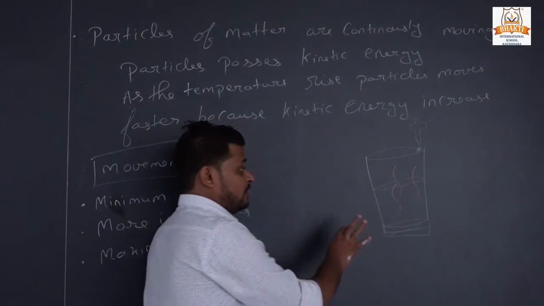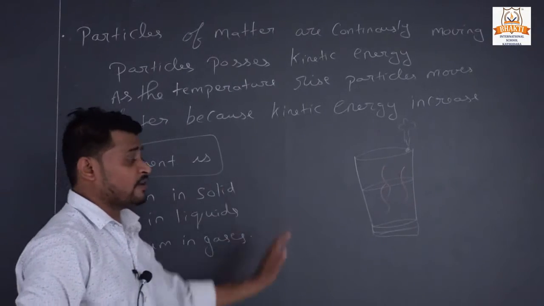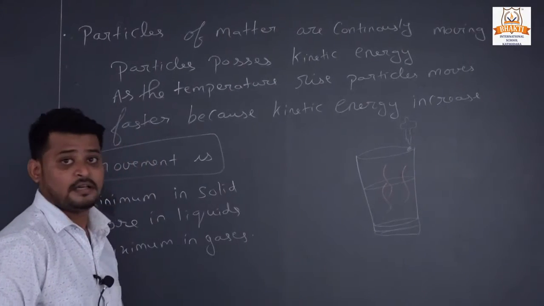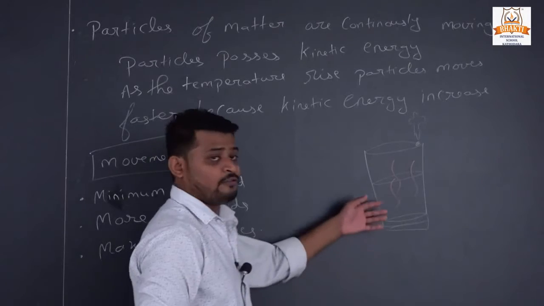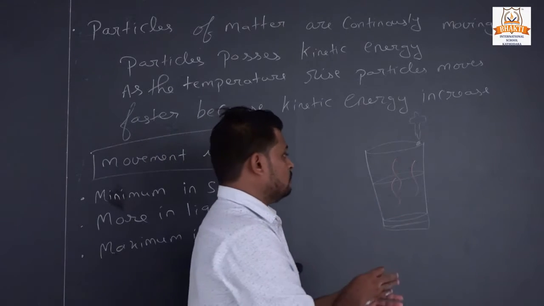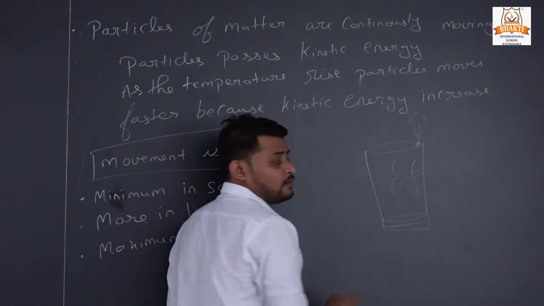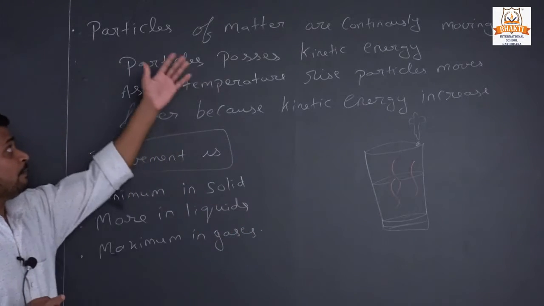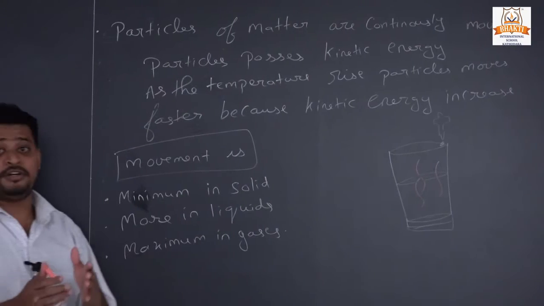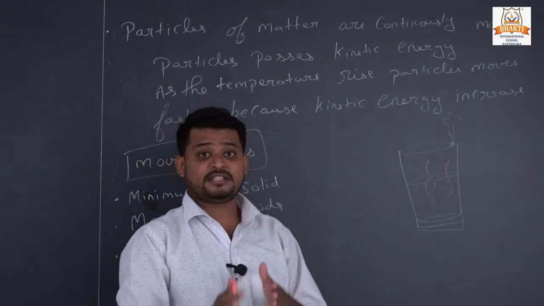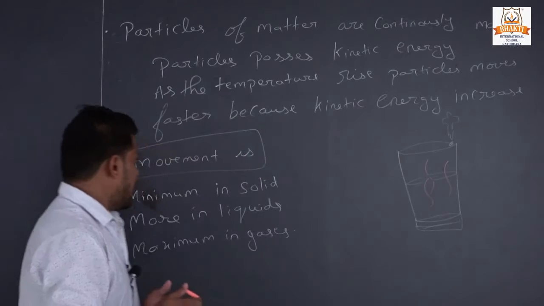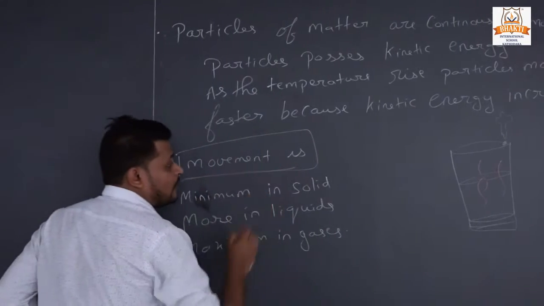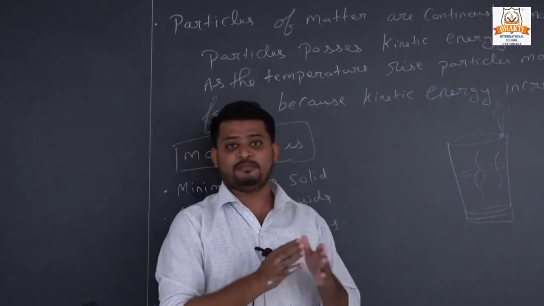We are not touching it, we are not giving any external force to move that water, but on its own it mixes with the whole water. How is it possible? It is clear that particles of matter are continuously moving on their own, and each matter has different movements.